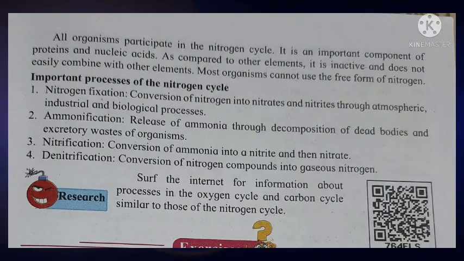All organisms participate in the nitrogen cycle. It is an important component of protein and nucleic acid. As compared to other elements, it is inactive and does not easily combine with other elements. Most organisms cannot use the free form of nitrogen.